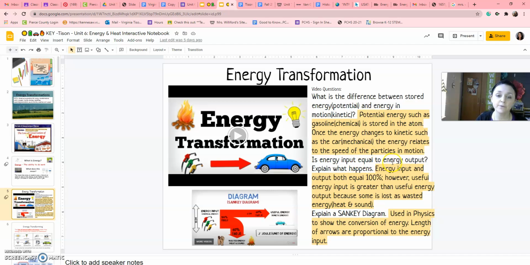Is the energy output equal to the energy input? Okay, so energy output and input both equal 100% because energy is not created or destroyed. However, the useful energy input is always greater than the output because as you move and do things, you lose some energy as heat and sound. So this Sankey diagram right here is what shows that. So it shows that you put a lot of energy in and all of it is coming out. It's just some is not being useful. Some is being lost as heat and sound.